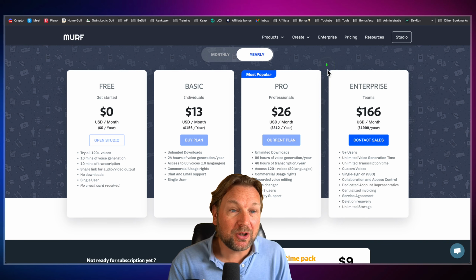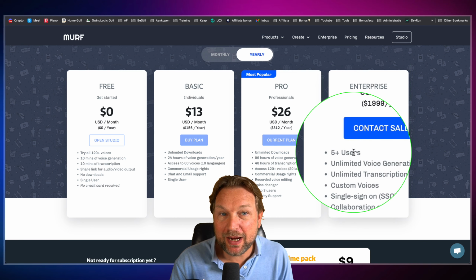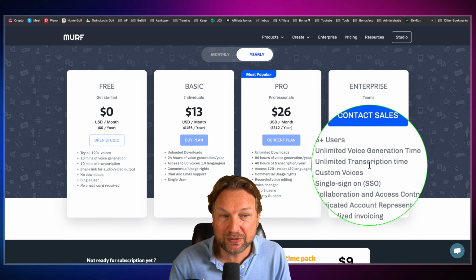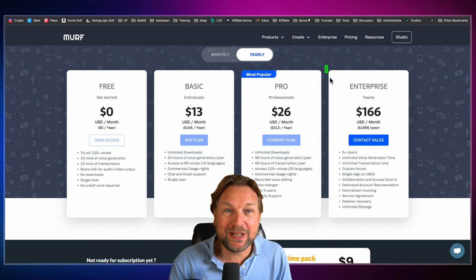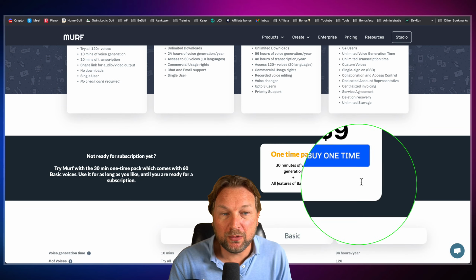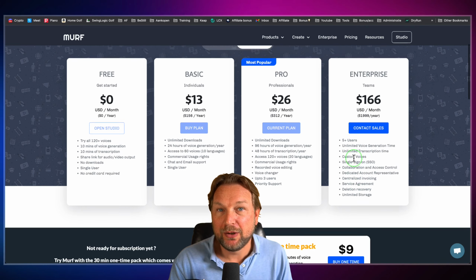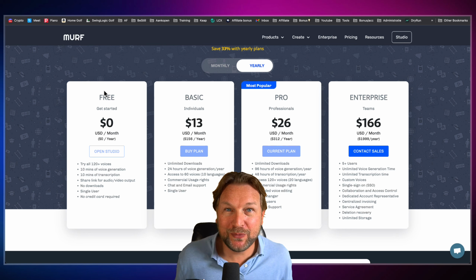And then there's also the enterprise version, which allows you to add 5 users and unlimited voice generation time and unlimited transcription time and custom voice. So if you're really going to do a lot of voiceovers, then this is the best plan for you. And if you like to, you can also order a one-time pack here for 9 minutes, where you can play a bit around more than the free trial. And that is what Murf is all about.